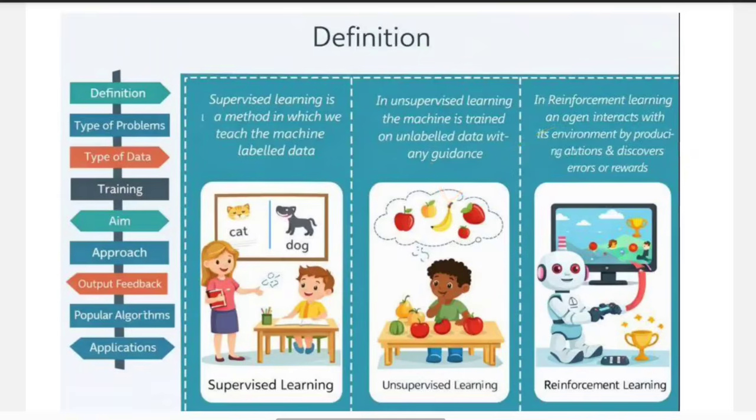Now you can see the robot playing the game and receiving the rewards. When the robot performs correct action, it gets the reward. If it makes a mistake, it does not get any reward and it gets a penalty. Slowly by trying again and again, the robot learns what action is correct. So this is called reinforcement learning. Here learning happens by interacting with the environment using rewards and penalties.